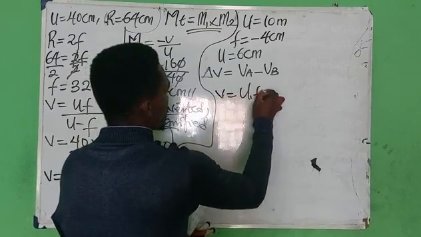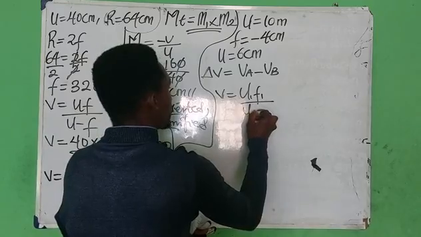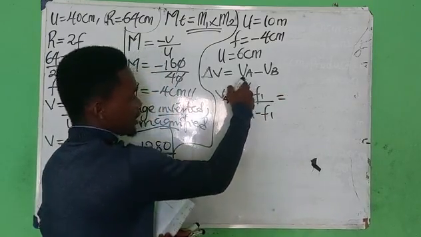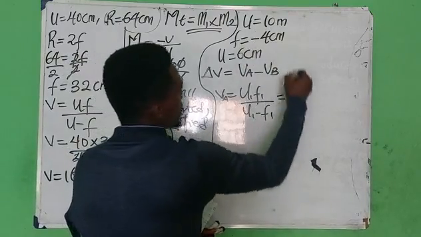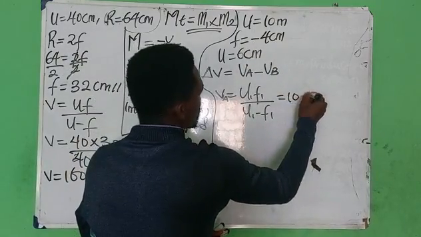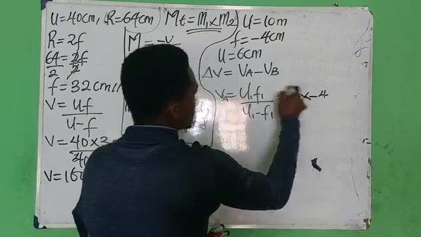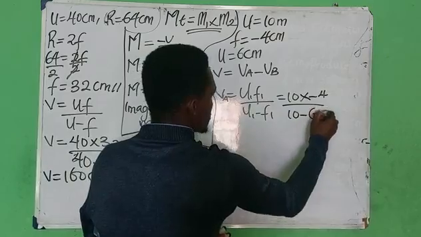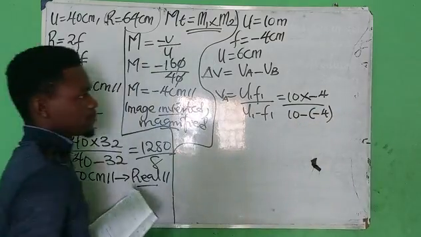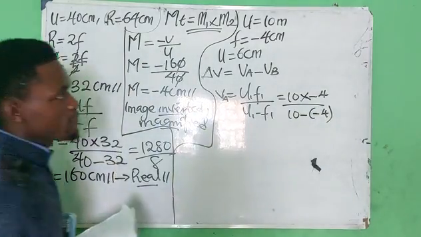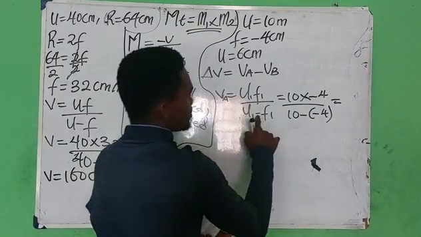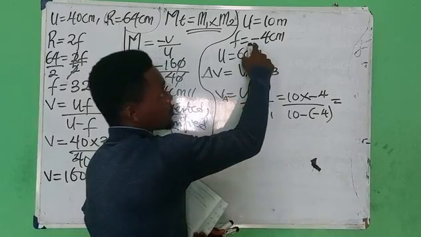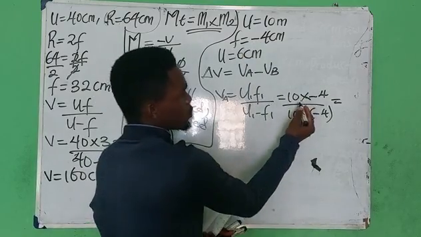In doing that, don't forget that we have v equals u1 f1 over u1 minus f1. That's VA now. We are calculating for VA. u is 10, times minus 4, don't forget it's negative, over 10 minus the f, which was minus 4.